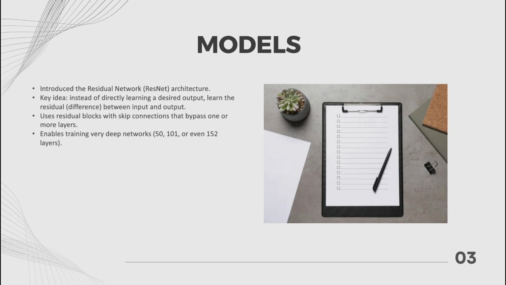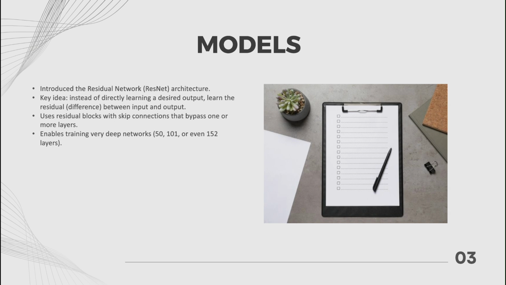So the key innovation in this paper is a residual network, or ResNet in short form. Normally, when we train deep neural networks, each layer tries to learn a direct mapping from input to output. But in ResNet, instead of learning this direct mapping, the network learns the difference, or the residual, between the input and the output. This is done using residual blocks that have